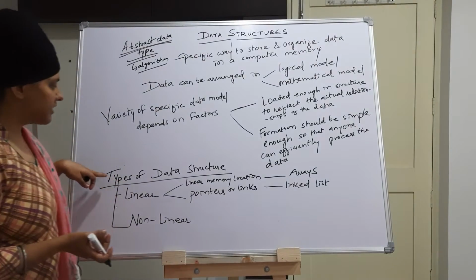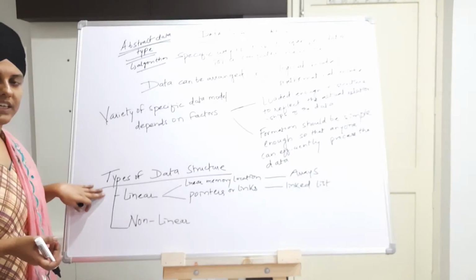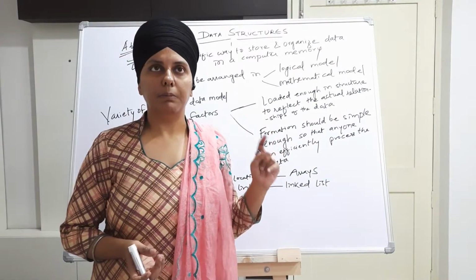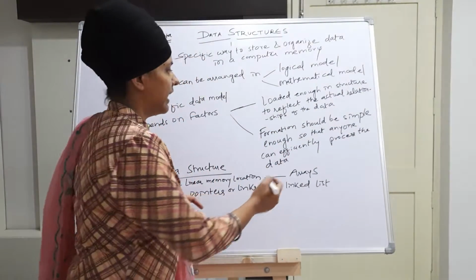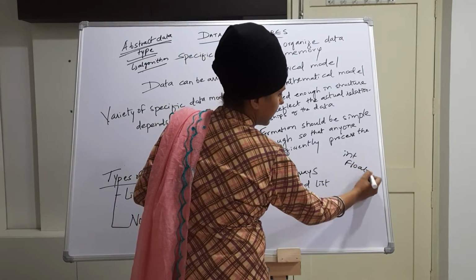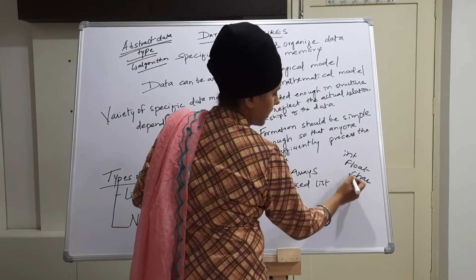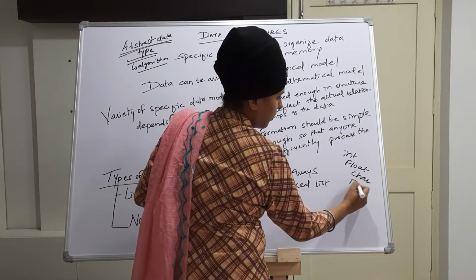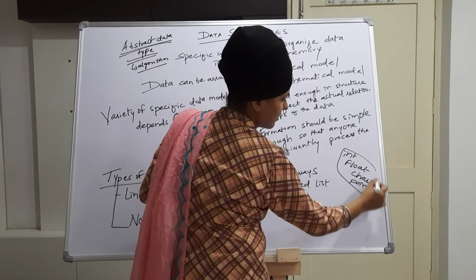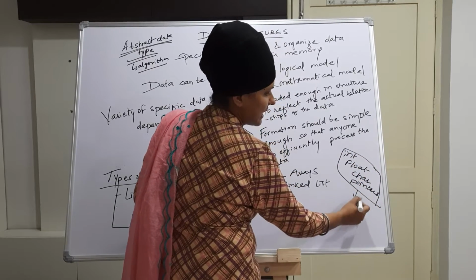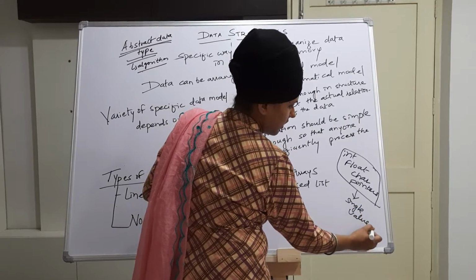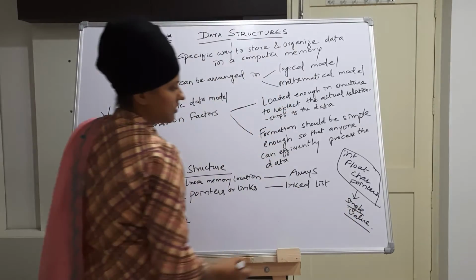Then next, types of data structure. Now the data structures are of two types, primitive and non-primitive. Primitive data structures are nothing but int, float, char, pointers. These are the primitive data structures which can store a single value. So these are the primitive data structures.